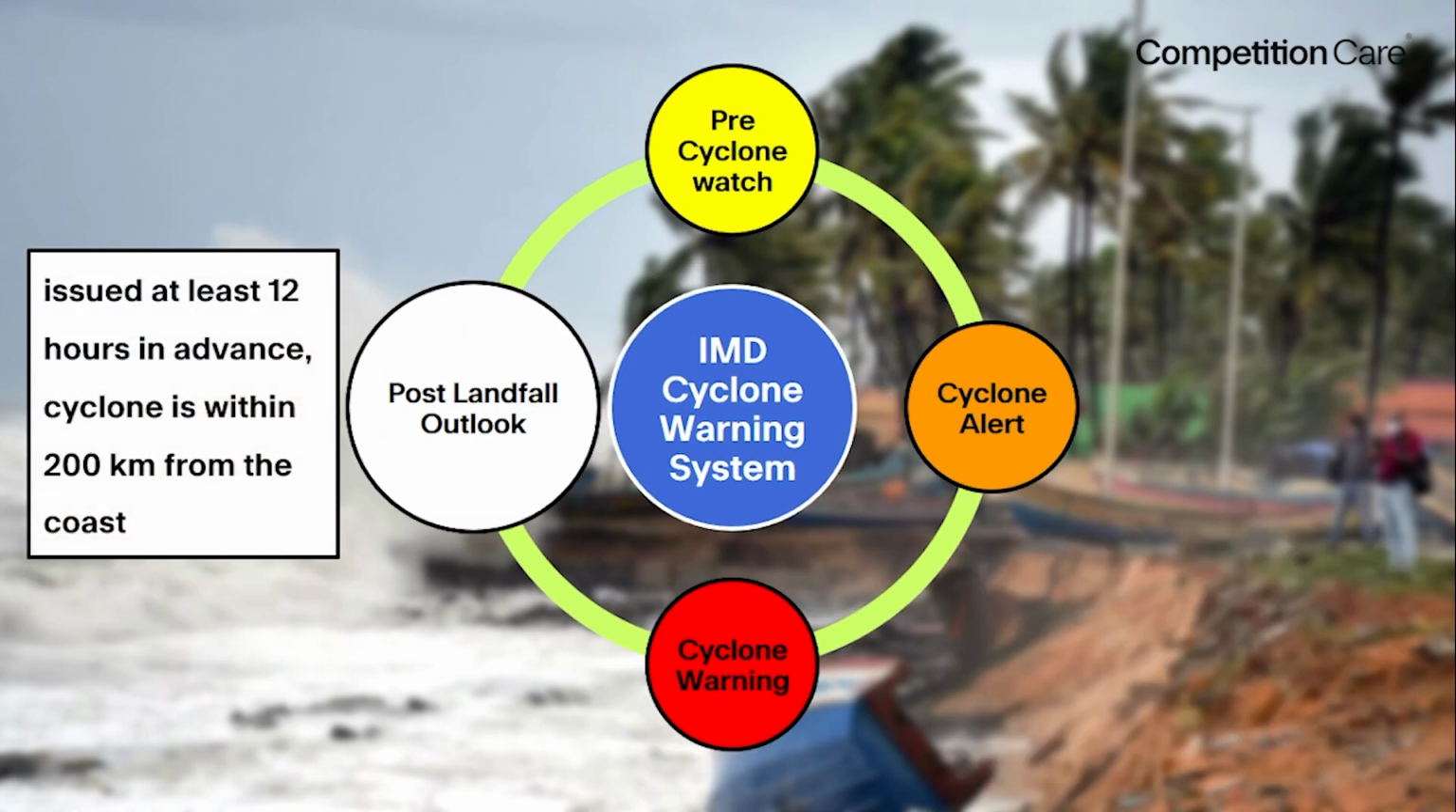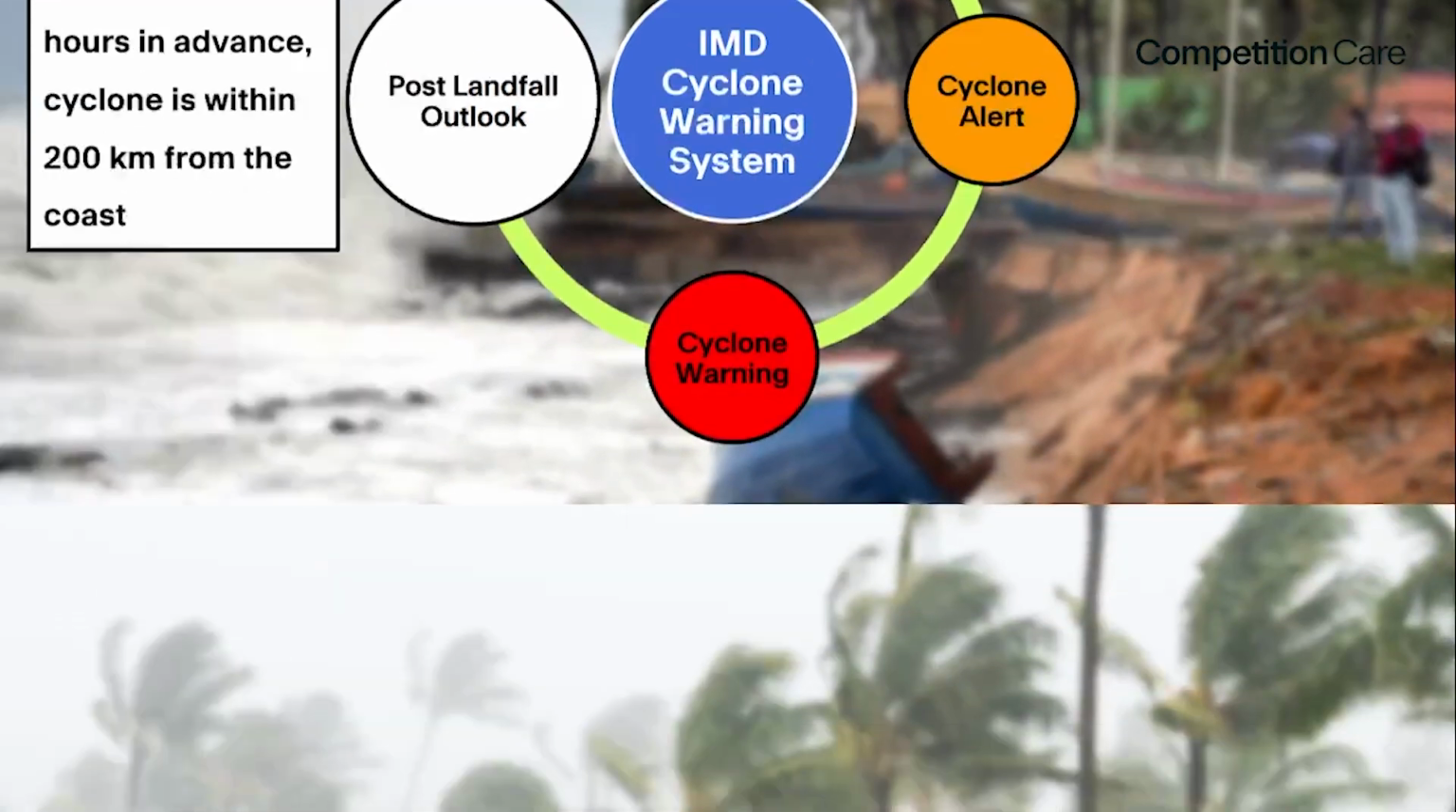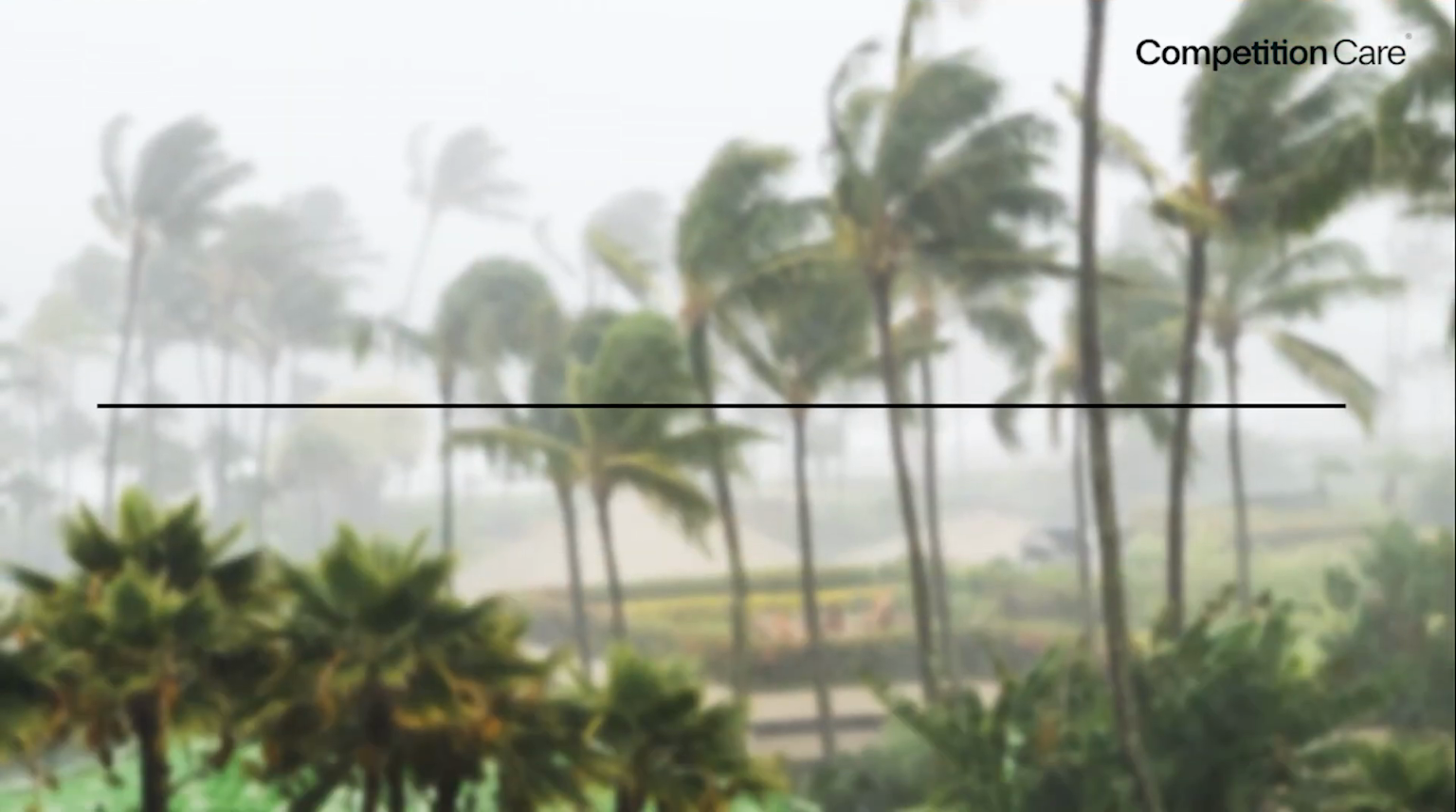And then lastly, we have the post-landfall outlook. Issue kora hoy at least 12 hours in advance, jetia cyclone is within 200 kilometers from the coast. So these are the warning system, cyclone warning system by IMD. Now coming towards the actual news, junto asle cyclone Midhili.